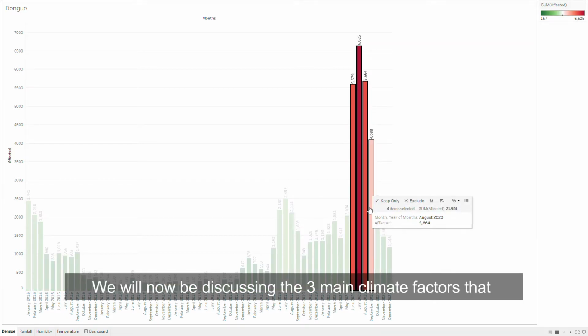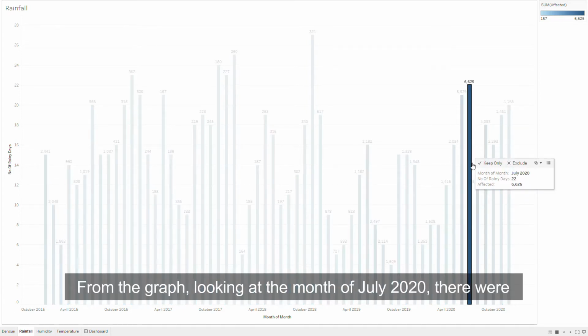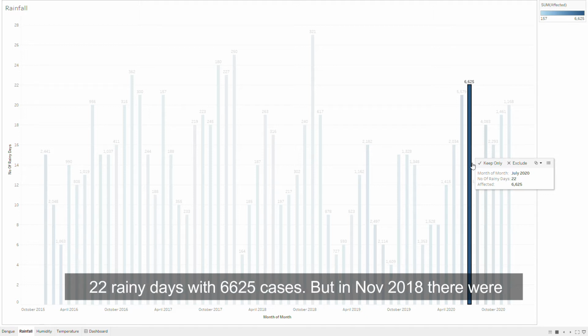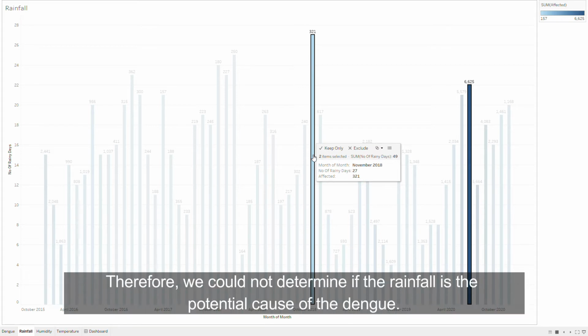We will now be discussing the three main climate factors that may affect the number of dengue cases in Singapore. Firstly are the rainy days. We suspect that if there's a high number of rainy days, it will lead to more dengue cases. From the graph, looking at the month of July 2020, there were 22 rainy days with 6,625 cases. But in November 2018, there were 27 rainy days with only 321 cases of dengue. Therefore, we could not determine if the rainfall is the potential cause of the dengue.